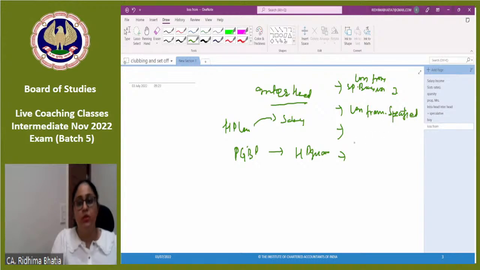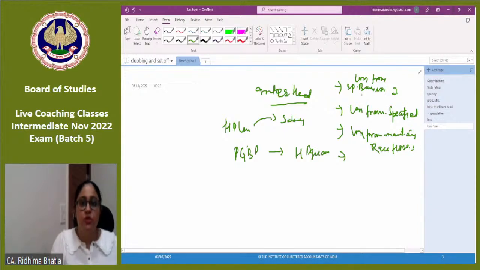Don't worry, we'll do one question. Then obviously loss from maintaining resources, same, only with income from maintaining resources. So the intra-head restrictions will obviously apply to inter-head also, correct? Long-term capital loss only with long-term capital gain income. So that means if it cannot be adjusted with its own income, then with any other income it is anyway not allowed, okay?